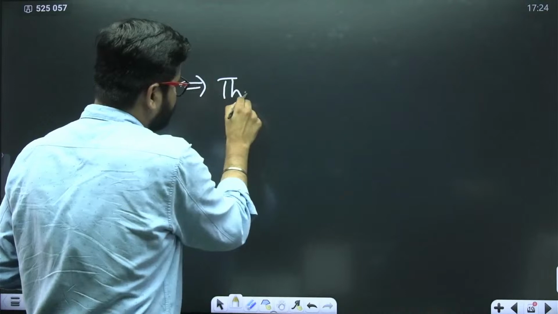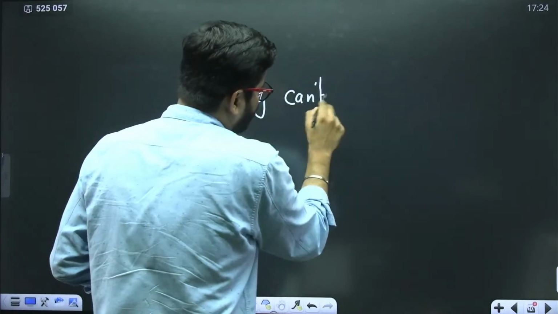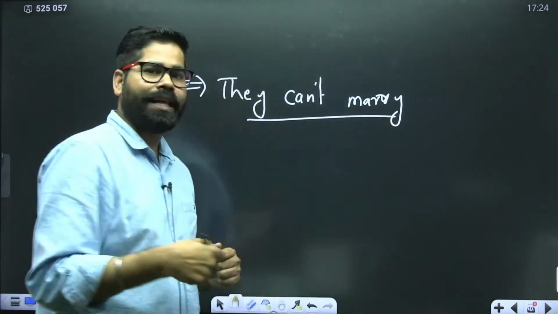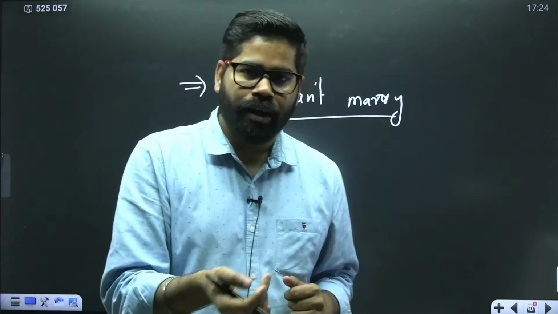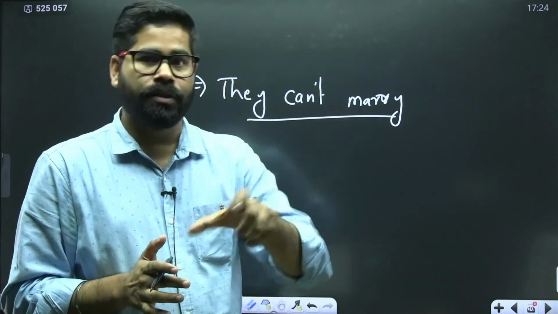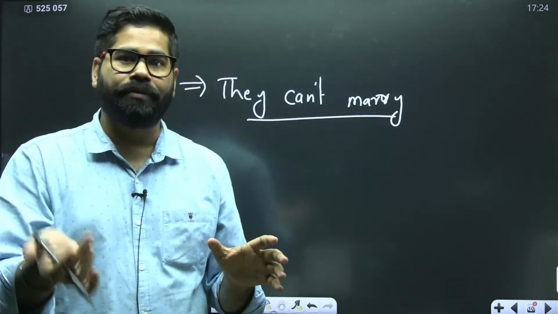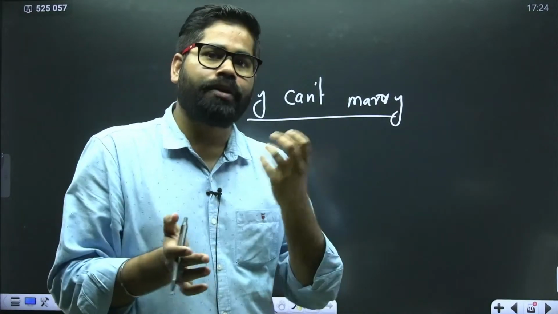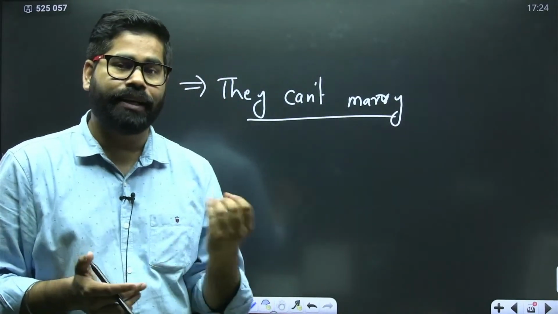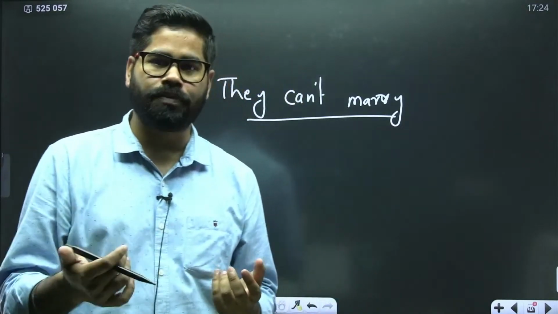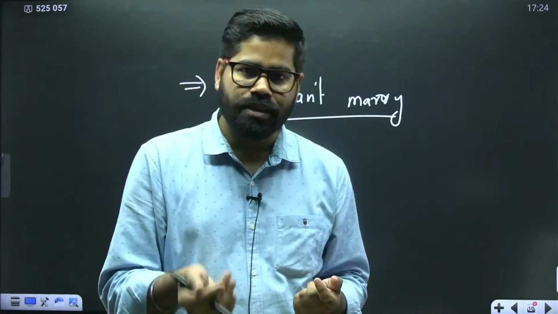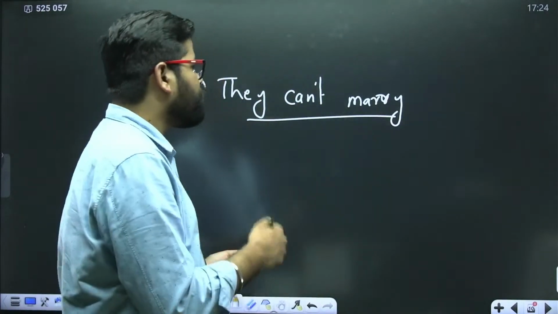they cannot marry. They have no such right of marriage. In India, marriage is recognized as an institution in which there is going to be one person who identifies as male, another person who identifies as female. So in India, there is no right to marriage even for transgender people. So right to marriage for them is also not there. That is also one of the challenges. Even in the latest Supreme Court judgment, it has not been recognized. Okay. So they do not have this right to marriage. This is not available for them. They cannot marry. That is one of the challenges.